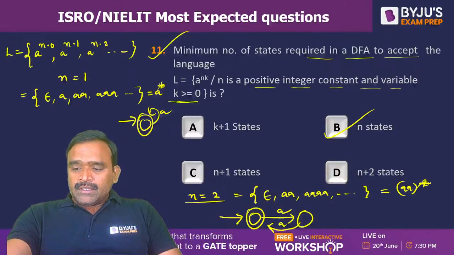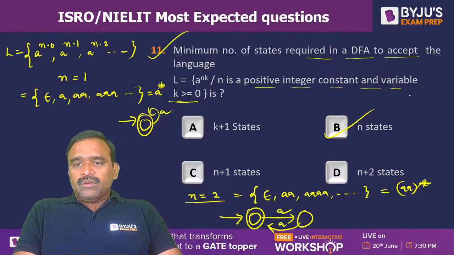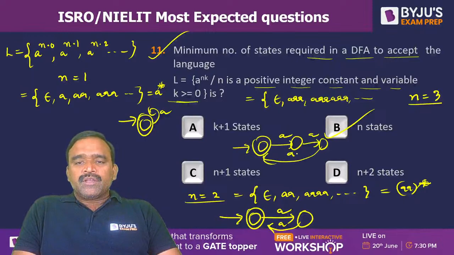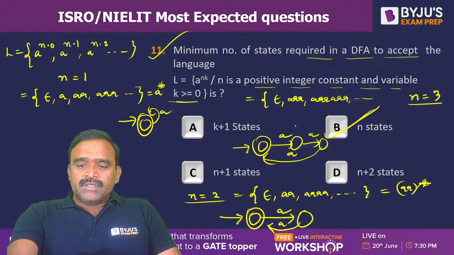Yes, for example, that's what I am saying. Even if I take n equal to 3, you will get strings like epsilon, 3 a's and 6 a's, multiples of 3 a's. In that case, you will get a finite automaton like this, with a's in multiples of 3. That's why we have taken n states. Is it clear?